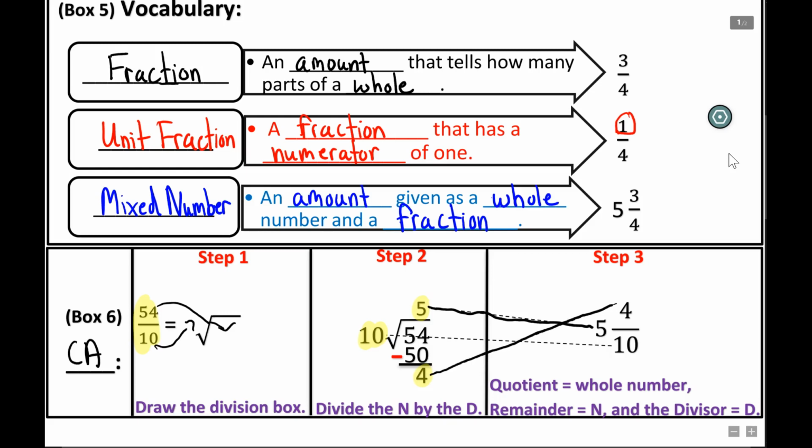That just goes to the top right there. And the number that we started off with, our divisor, is going to be our denominator. So, Mr. Arevalo, we divide, but instead of writing 5 remainder 4, we just make sure that the 4 is our numerator and our divisor is our denominator, right?